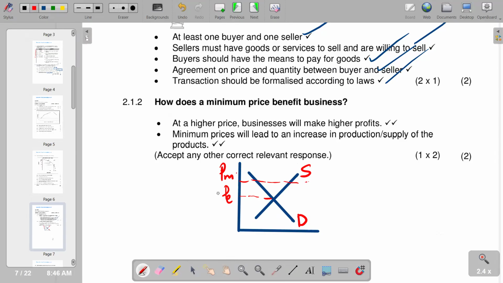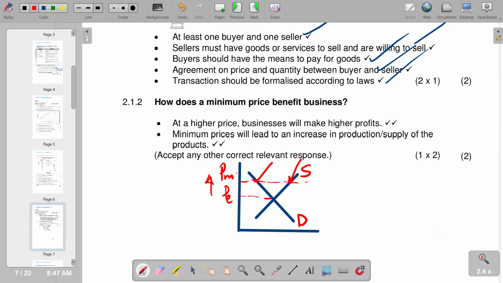In that case, when the price is above the equilibrium point, which means the price has been increased, it will benefit our businesses. They will earn more revenue from selling one unit. So obviously they increase their supply. At the end of the day, you're going to see supply being greater than demand, which is indicated here, where supply at this point is greater than demand at this point. So basically, this is going to create excess supply.